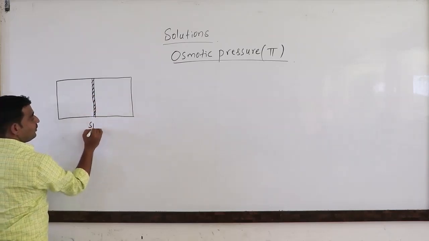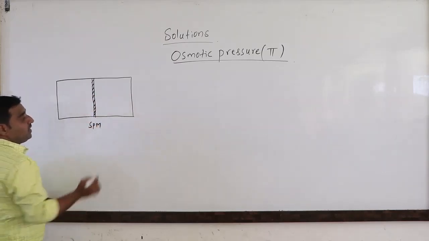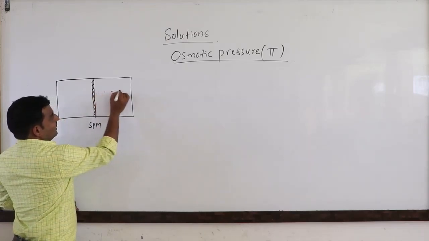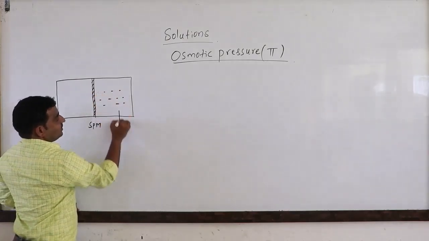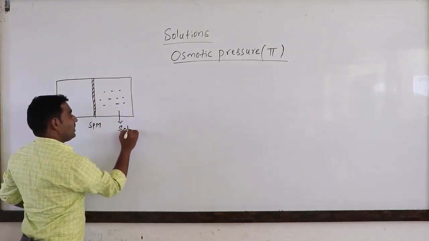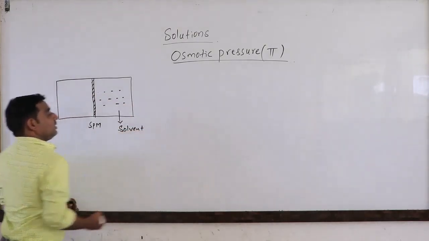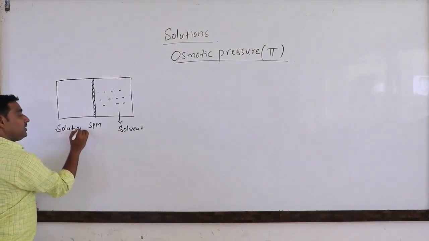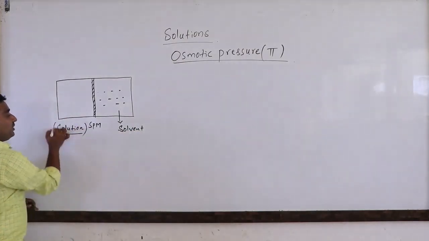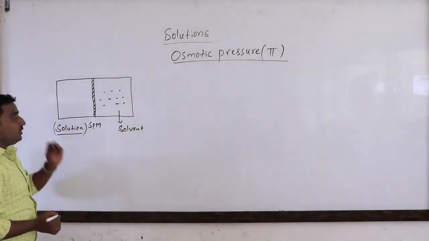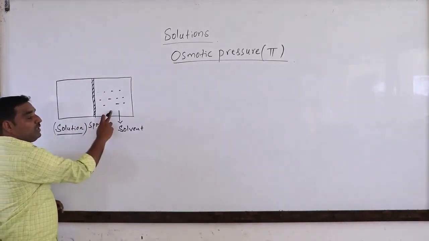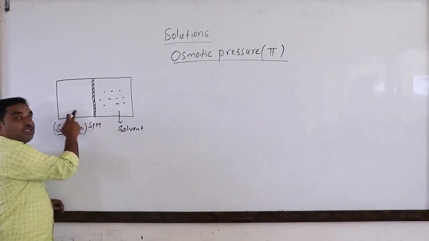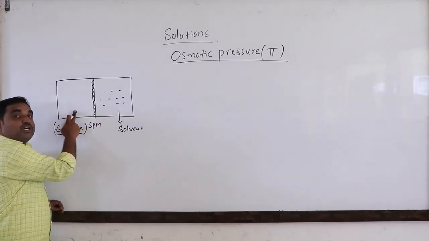So this is the semi-permeable membrane. Here we have taken a solvent particle. So this is the solvent, and here the solution will be there. Solution in the sense, after addition of solute to the solvent, solution will be formed. The solvent concentration is less, the solution concentration is more because of the solute.